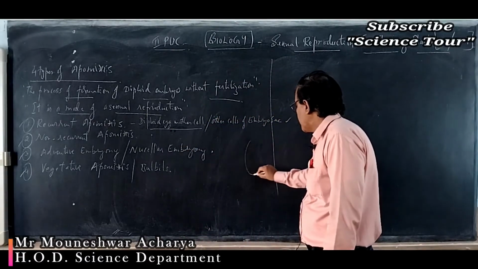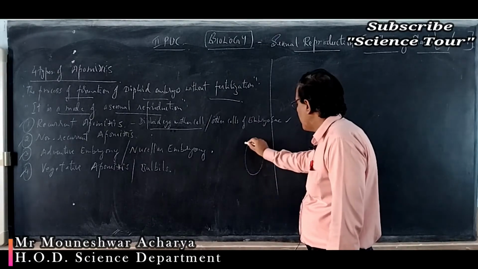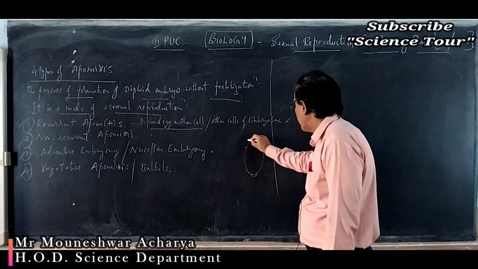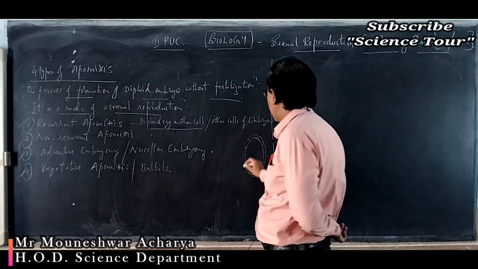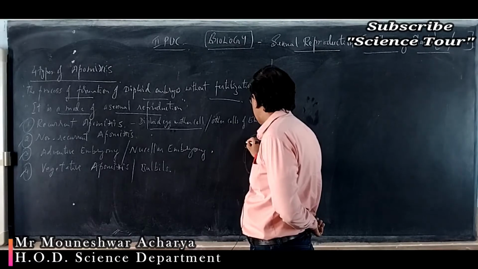Suppose there is an embryo sac here. Surrounding it there is a layer made up of nutritive tissue, and it is referred to as the nucellus. The nucellus surrounds the embryo sac.